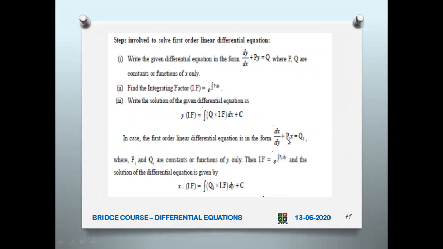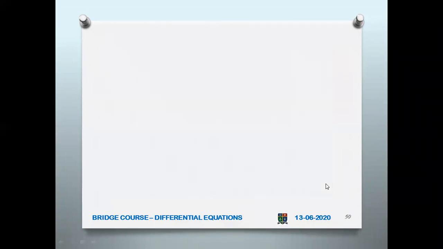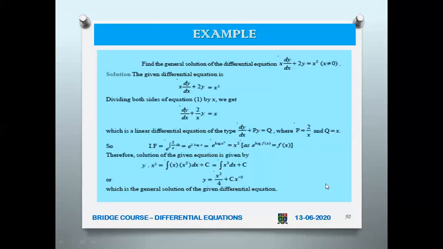If the differential equation is like this, dx by dy plus p1 x equal to q1, then go according to that. Here the same procedure applies, but instead of y, you put x times integrating factor equal to integral q1 times integrating factor dy plus c. This is how you solve that differential equation.